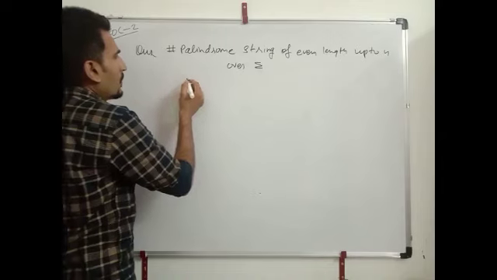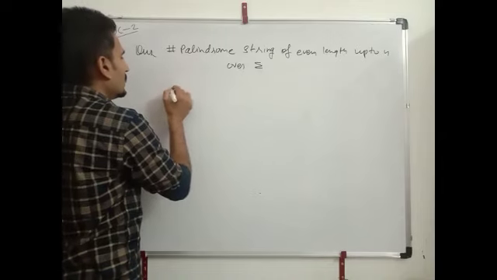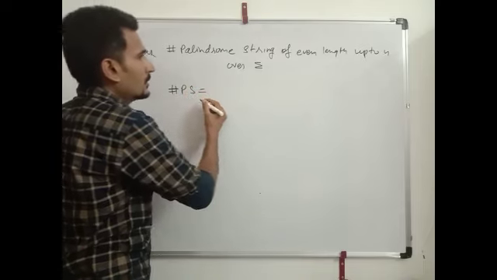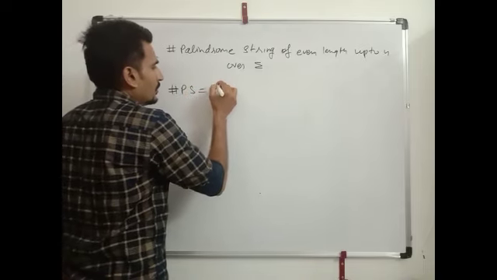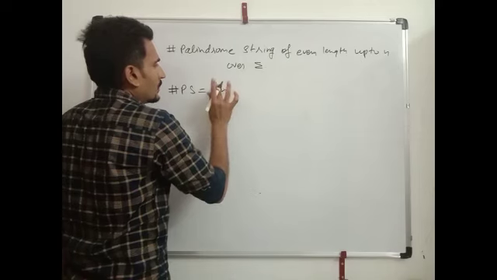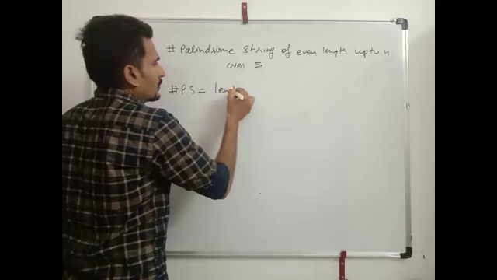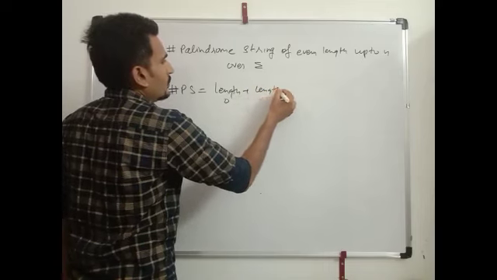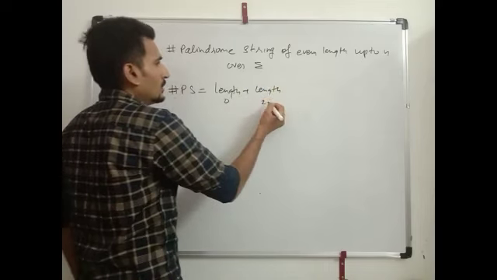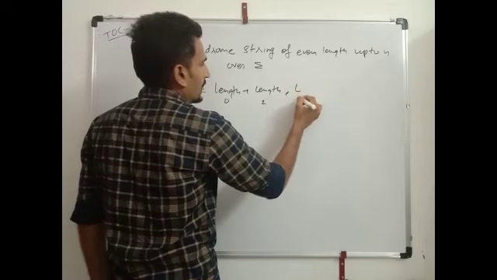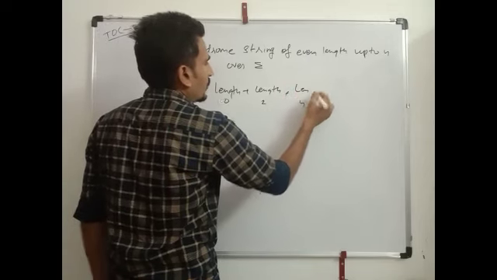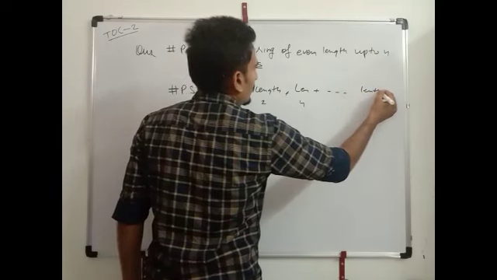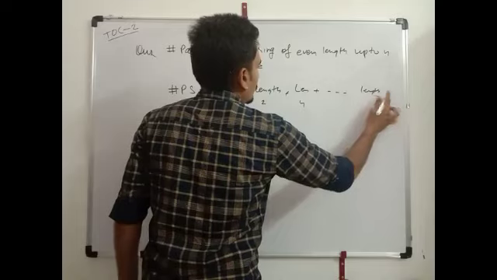So the number of palindrome strings is equal to length 0 plus length 2 plus length 4 plus dot dot dot length n.